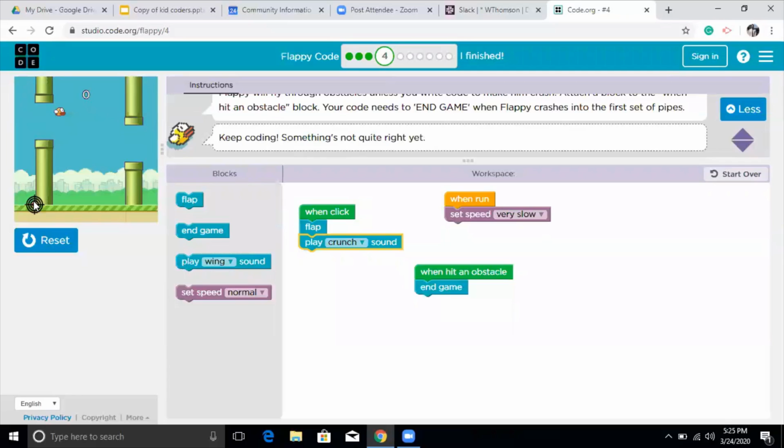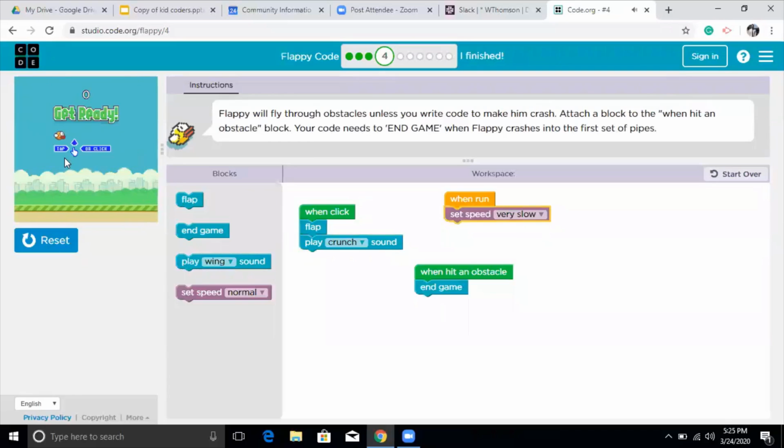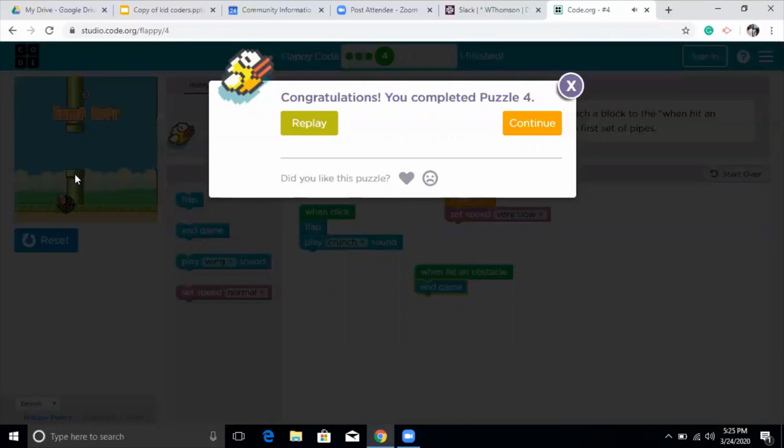So whatever level you are on and whatever puzzle you are on, you just want to make sure you go to this bullseye in order to finish your game. So I'm not done with this. I'm going to click reset and then get ready again. And I'm flapping. And if I go on the ground, then I can see that my flappy is running, but it's running at very slow speed. I can change it if I want from the drop down. And this time I'm going to take it to my target, and then it's going to send me a message that you have completed puzzle 4.